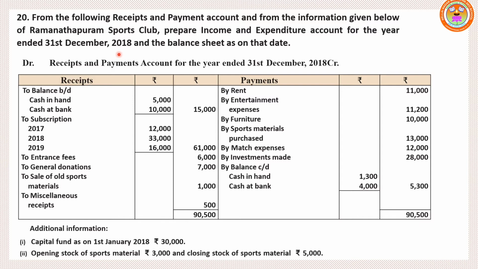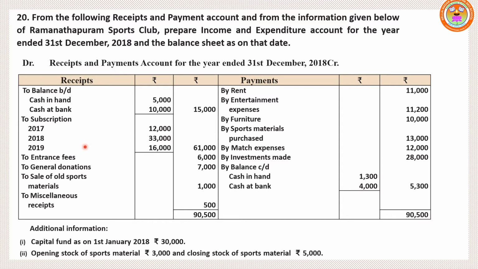While preparing income and expenditure account, we have to follow some norms. Just recall what are the norms to be followed. No opening and closing balance will appear in income and expenditure account. So omit balance b/d and balance c/d. And then only current year transactions alone we have to take for income and expenditure account.